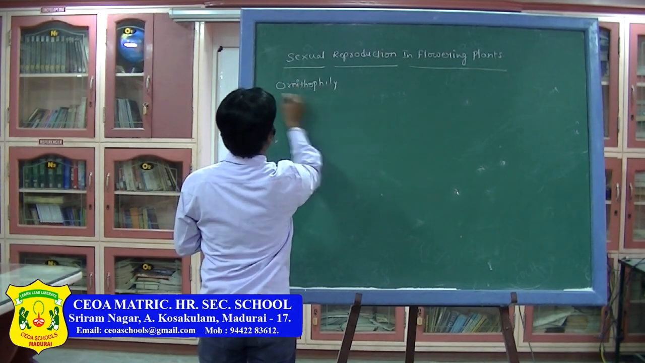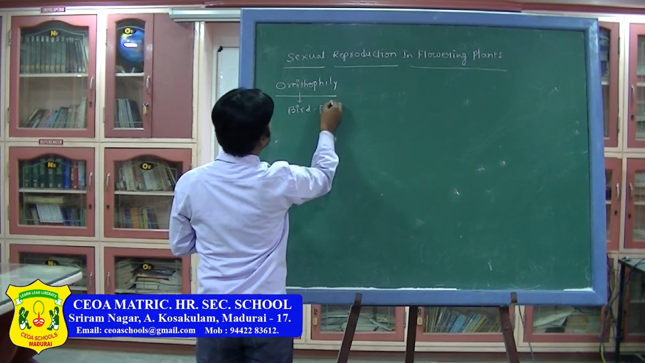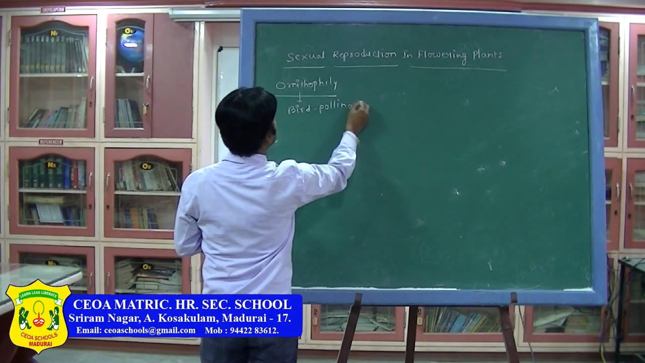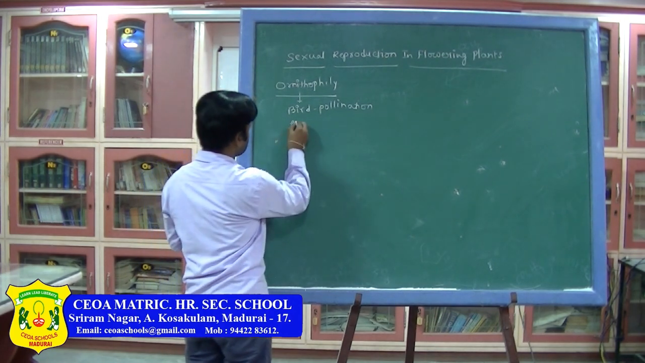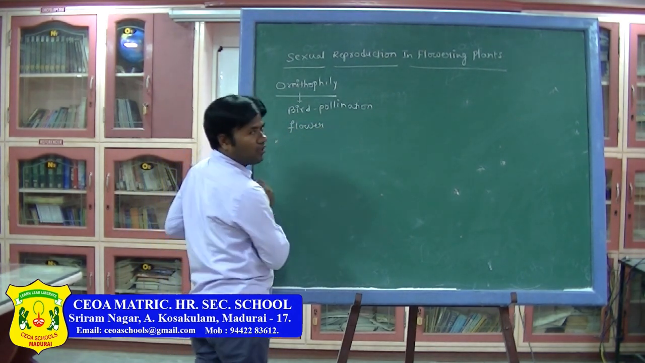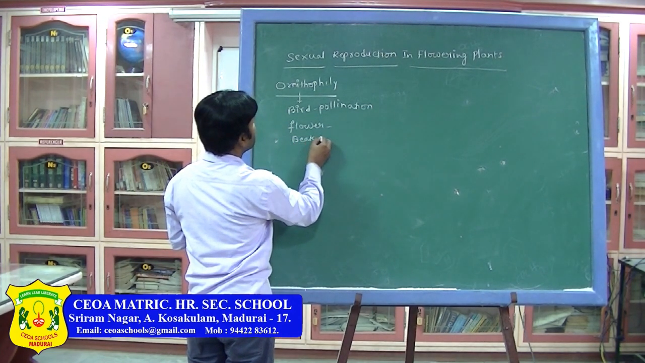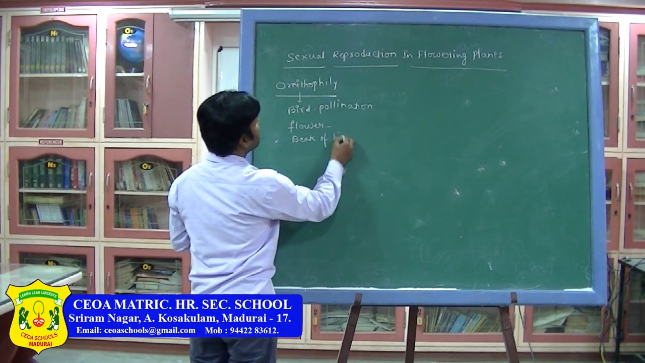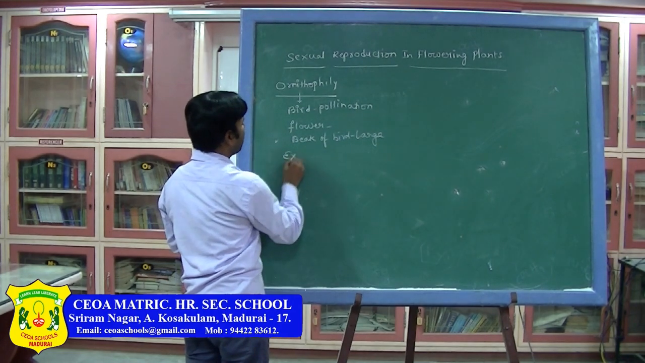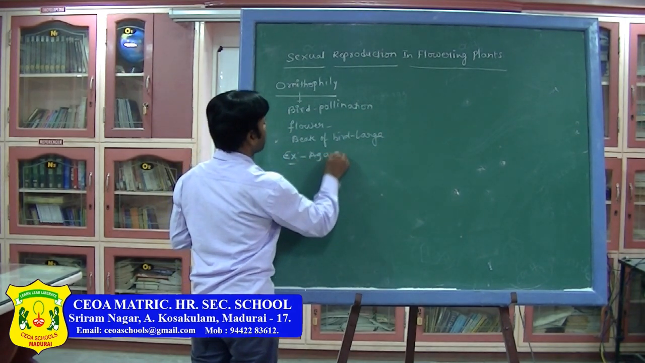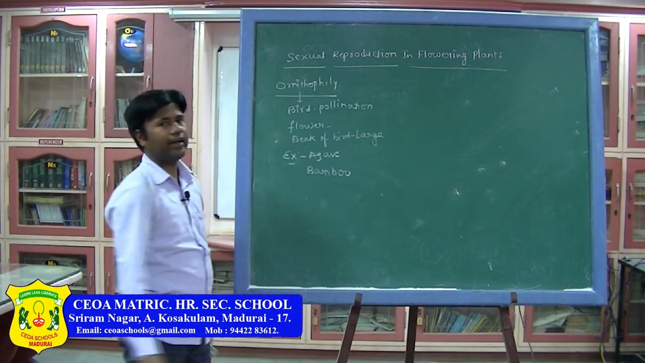Ornithophily. If the pollination takes place by the bird, then that is said to be ornithophilous pollination. Here the flower size will be small, but the beak of the bird is large. Example, agave, bamboo. That is about ornithophily.